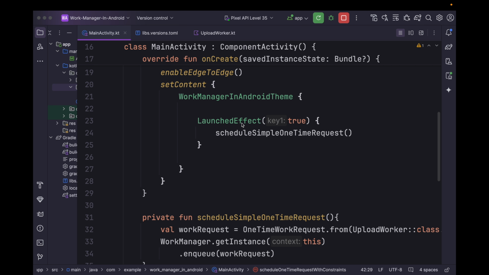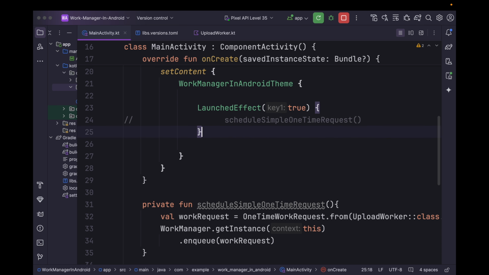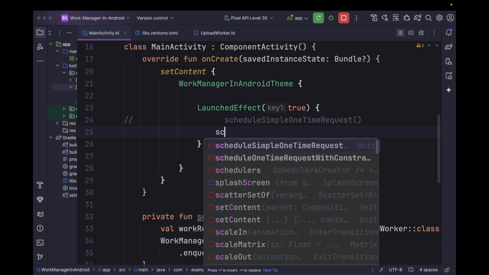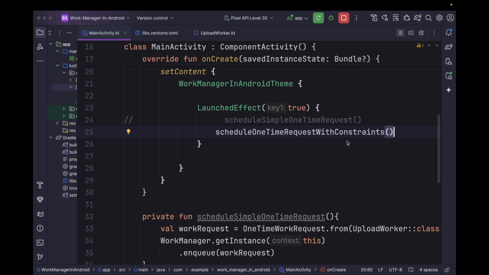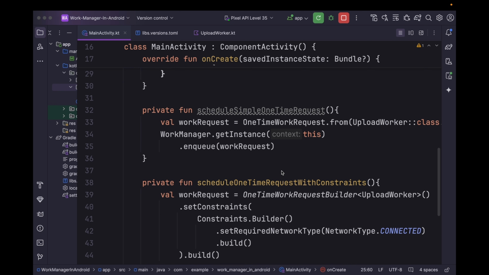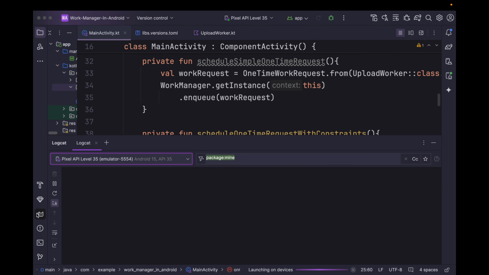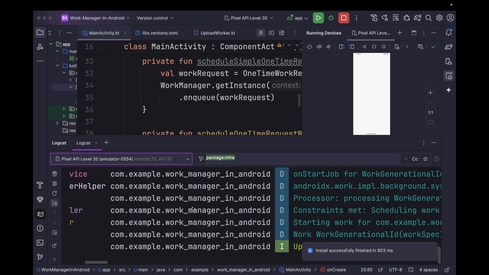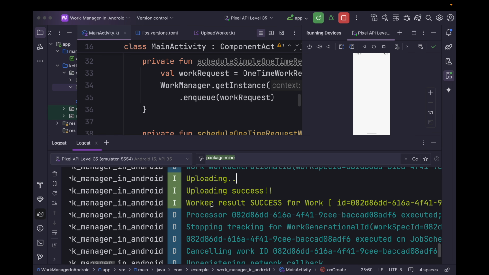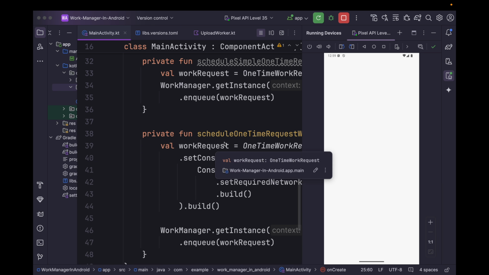Now within this launch effect we can call the schedule one time request with constraint function. Now if we rerun our application, as you can see again our file uploading is success. Currently I won't be able to show you disconnected state, but you can try it out.